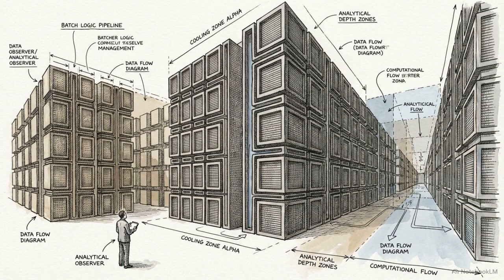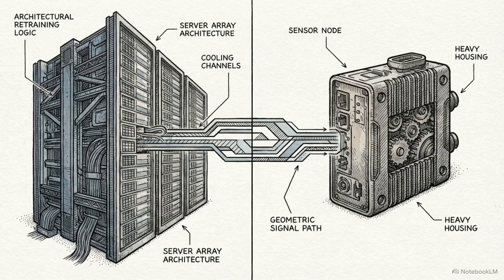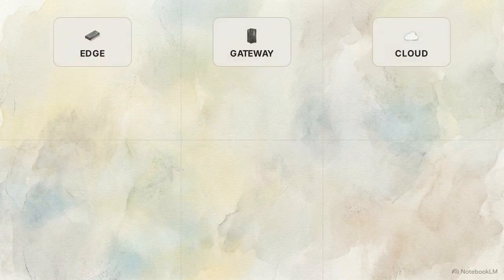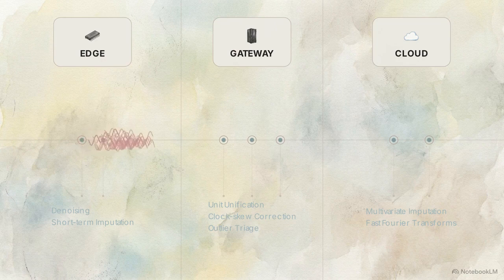The cloud layer sacrifices immediate inference speed for profound analytical depth. Its function is discovering long-term failure patterns to retrain and update the lightweight models governing the edge. This pipeline map connects the edge, gateway, and cloud tiers, showing the complete preprocessing architecture in real time. A raw, messy data pulse enters the edge, gets smoothed, aligns at the gateway, and exits as a structured, clean feature vector ready for MLOps.